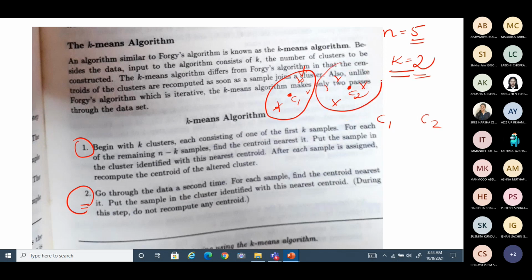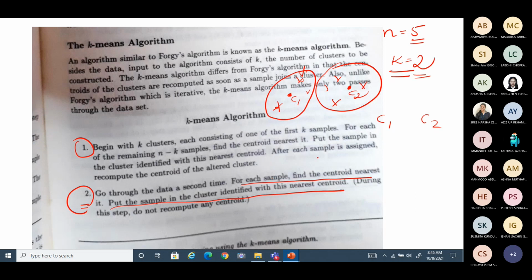It is not necessary, but it may happen. Reorganize the clusters as per the latest centroids calculated at the end of the first step. For each sample, find the centroid nearest to it and put the sample in the cluster identified with the nearest centroid.